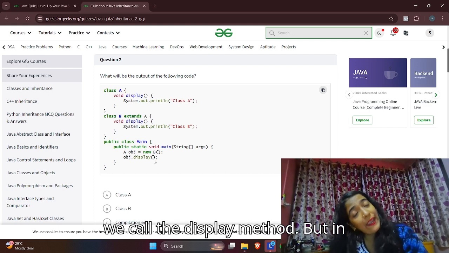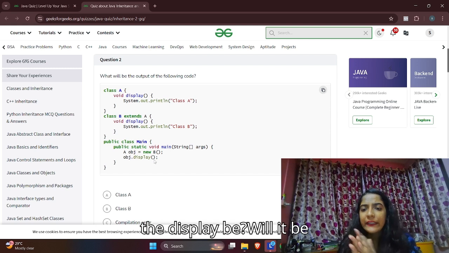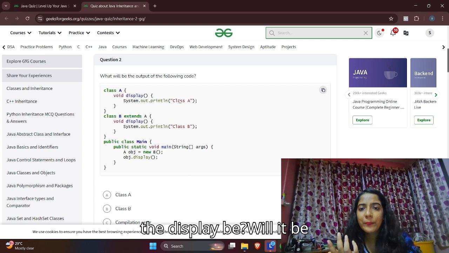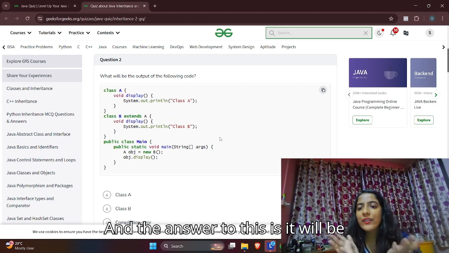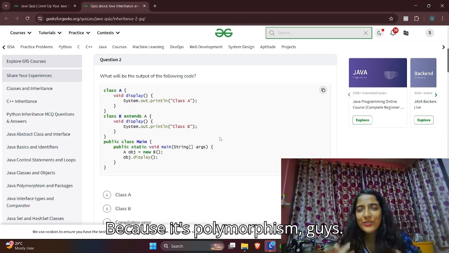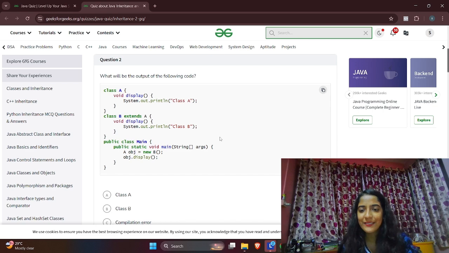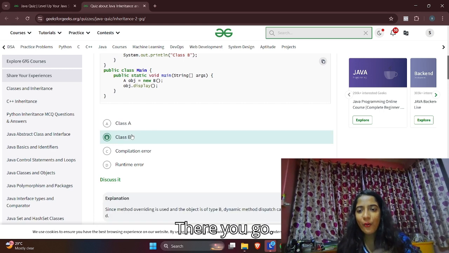But at runtime, what will the display be? Will it be called from class A or class B? The answer is it will be class B. Because it's polymorphism, guys. It's overridden at runtime. It's class B, baby. There you go.